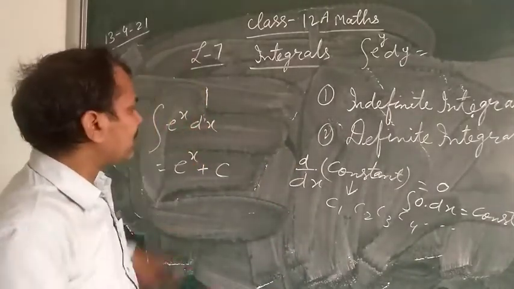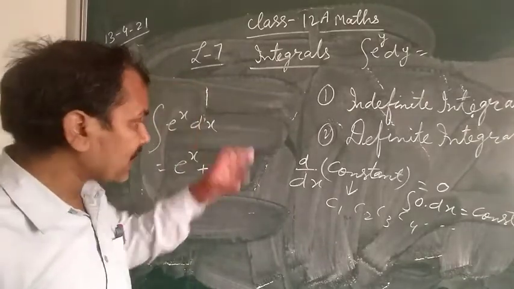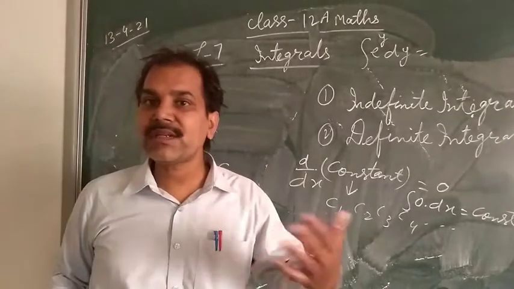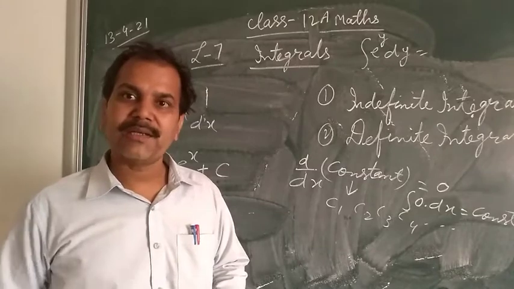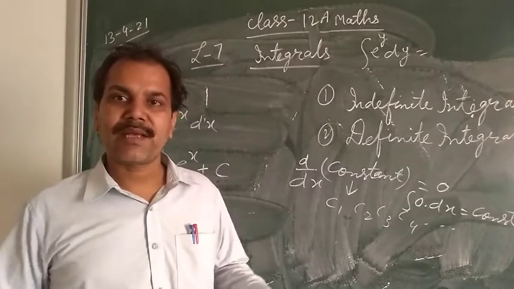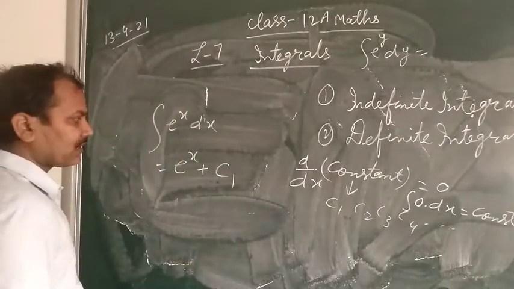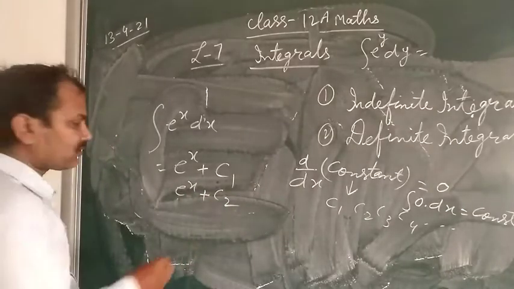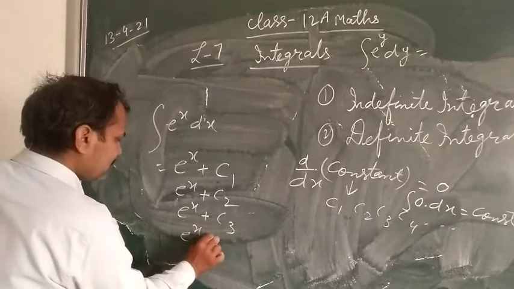So that's why constant is adding in their solution, and that constant is not fixed. Any value will be 2, 3, 4, pi, under root 2, under root 3, minus 3, minus 5, like that. So in place of C also can write C1, and then student writing C2, C3, C4.